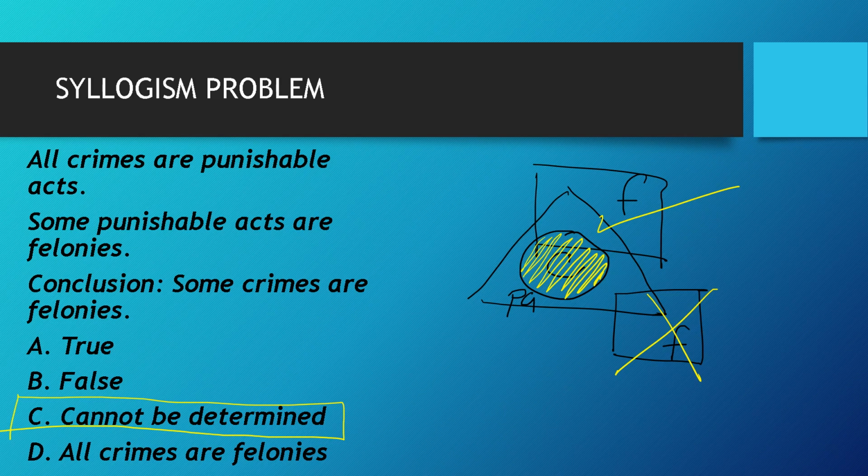All right, there we go. So this is an example where we have two positions for one variable and that we have a check and an x, therefore it cannot be determined. Now, what if both are x's? So meaning it doesn't agree with the illustration on both positions of felonies, then the answer would be false. But if both are checks, then the answer would be true.